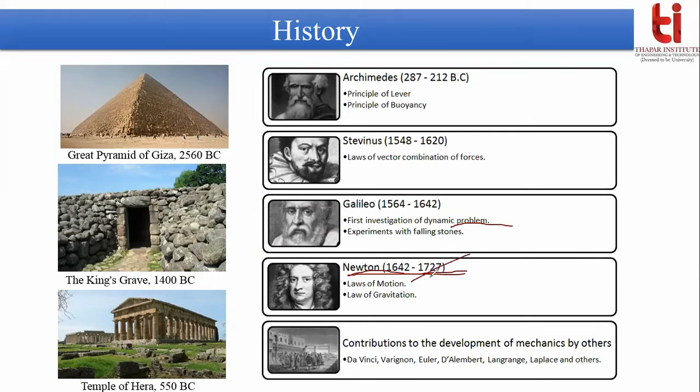I think everyone knows the three laws of motion, and if you know them, you can describe any motion mathematically. Newton's one more contribution towards mechanics is his law of gravitation.